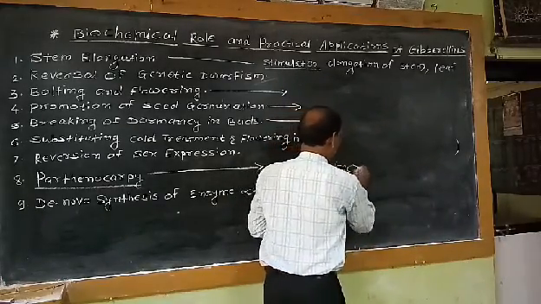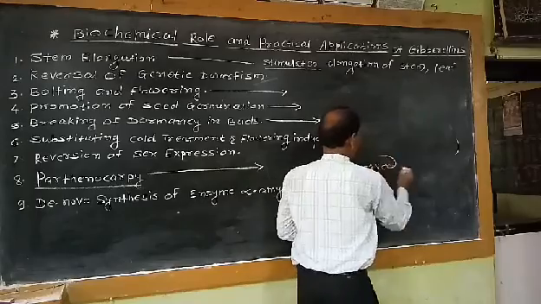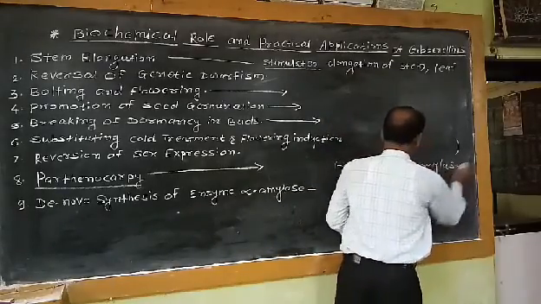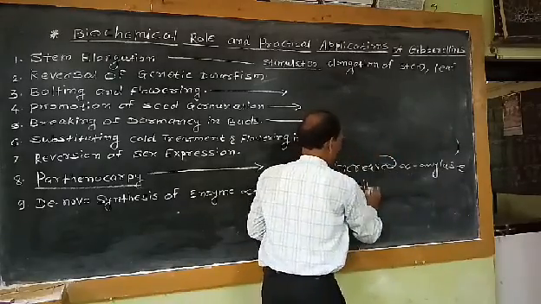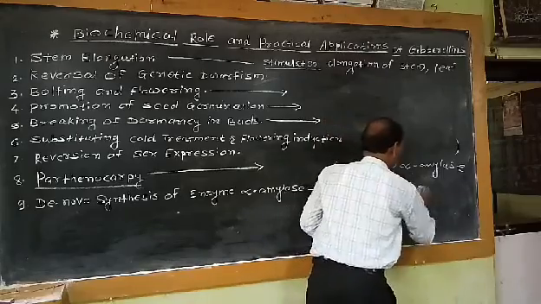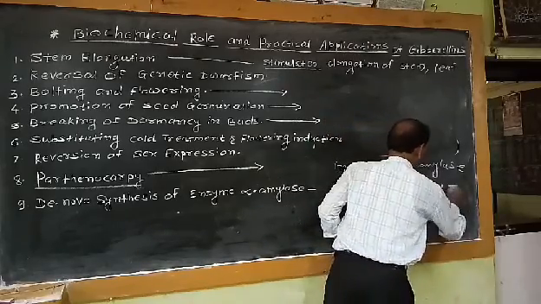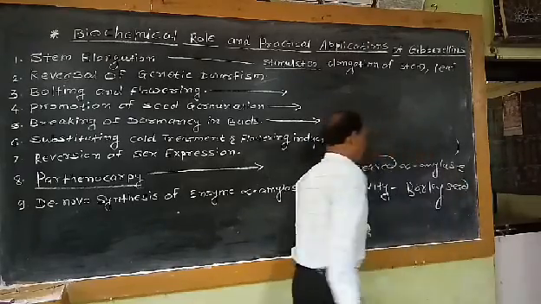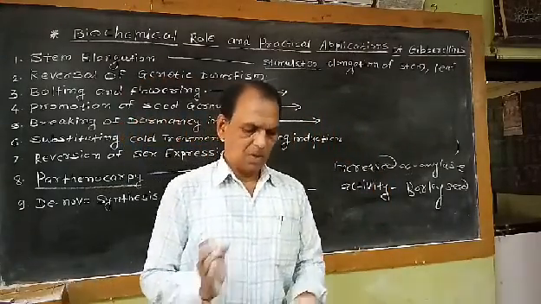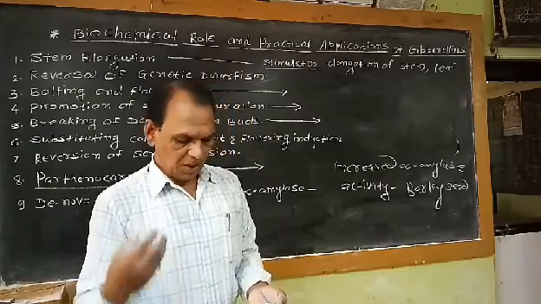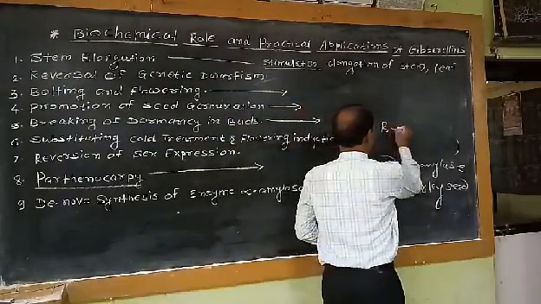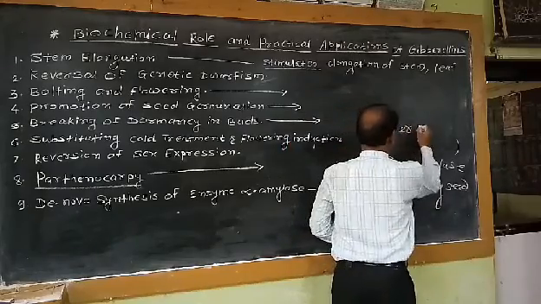So as far as practical application of this physiological role is concerned, increased alpha amylase activity in barley seeds is used in the beer industry.